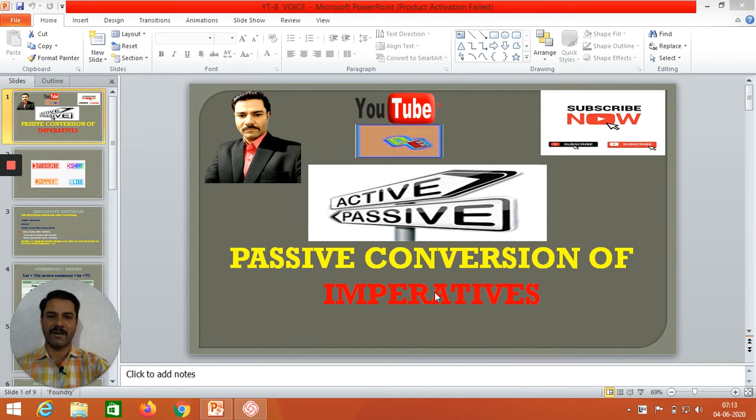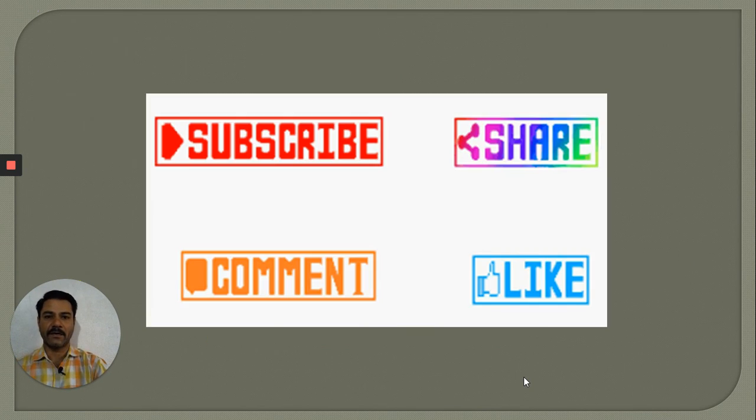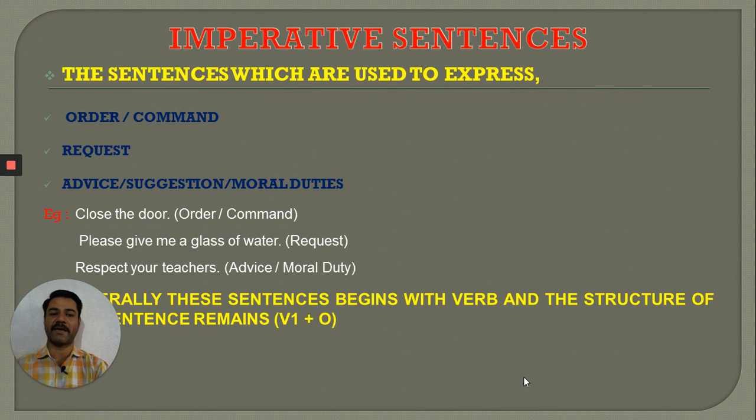And with this thought, I am proceeding forward for my today's topic, that is the passive conversion of imperatives. So friends, आज की क्लास में हम सीखेंगे कि how to convert the imperative sentences into its passive voice. And before going for that, we must have an idea of what is imperative sentence. जब तक हम ये नहीं जान पाएंगे कि imperative sentence किसे कहते हैं, if we are unable to identify the imperative sentence, how could we apply the formula for its conversion? So the first thing is that we must come to know about imperative sentences.